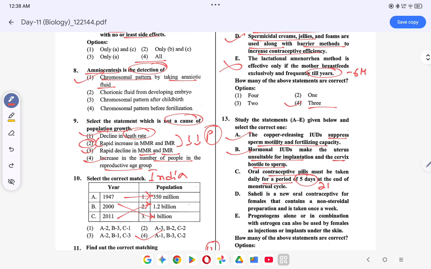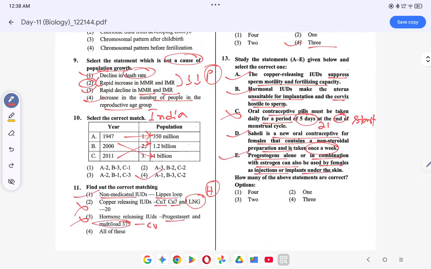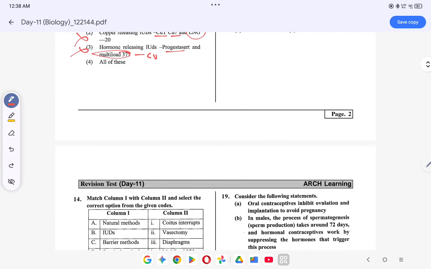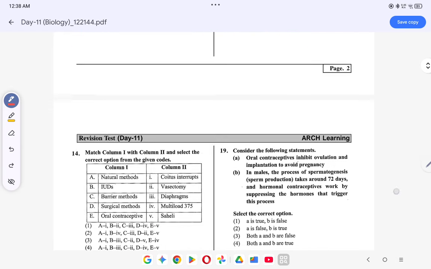at the start of the menstrual cycle. तो ये वाला गलत है. Saheli is a new oral contraceptive for females that contains non-steroidal pregnancy taken once a week. This is correct. Progesterone alone or in combination with estrogen can be used as female injections or implants under the skin. This is correct. So how many of the statements are correct? 4 statements are correct. Coming to the next question, match the following.